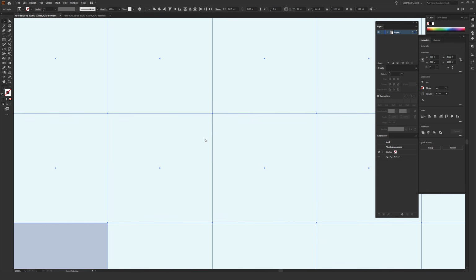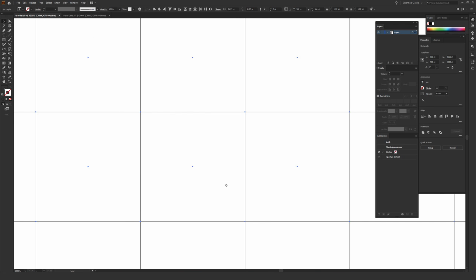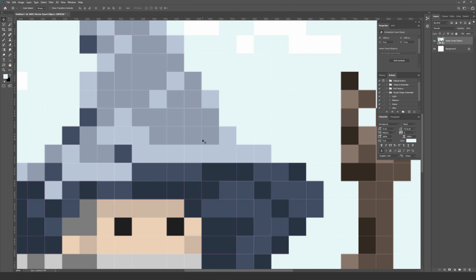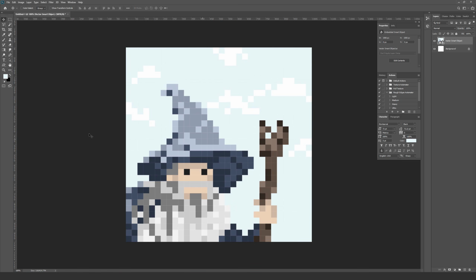And if I hit Control-Y on a PC or Command-Y on a Mac, you can see that in the outline preview. So you might see some really faint gaps between your pixels that you obviously won't want to see when you export your artwork. And there are a couple different ways of going about fixing this. The one that I personally do when I bring something from Illustrator into Photoshop, and Photoshop is essentially where I like to export artwork from, it's just force of habit.